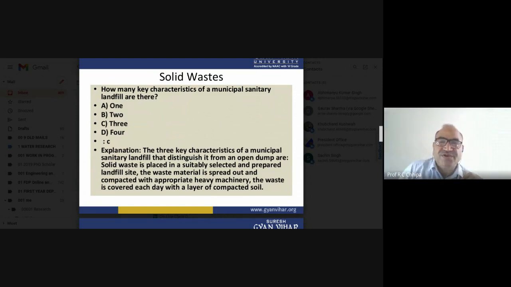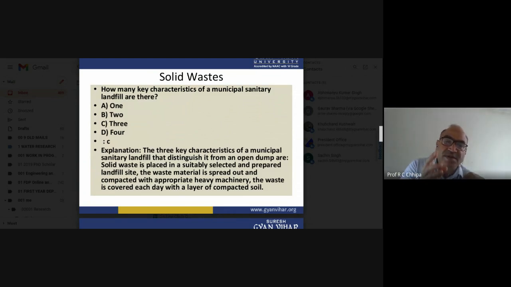Every citizen, we can say, generates about half a kg of solid waste daily. If a family has four members, about 2 kilograms of solid waste is generated by that family of four people. That may be metals and alloys, food waste, paper waste, plastic waste.